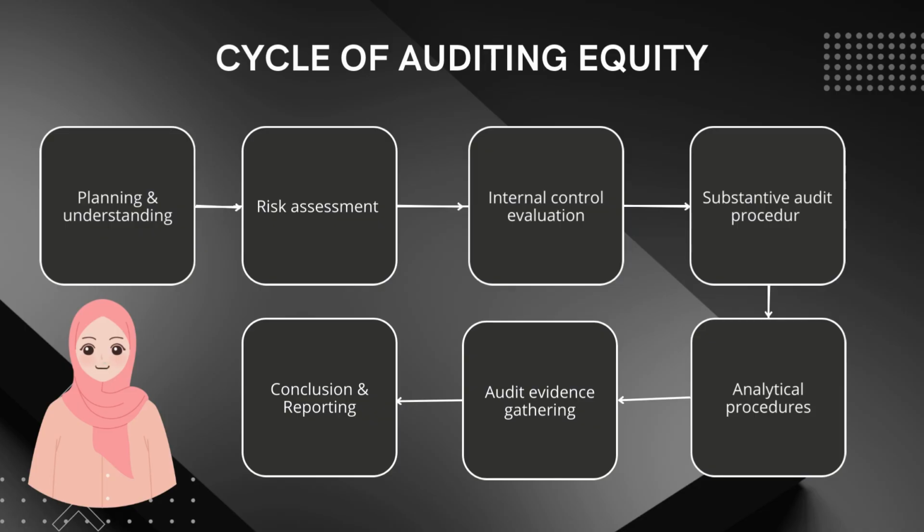Following this, we move on to substantive audit procedure. The auditor tests details like share capital, retained earnings, and dividend payments. Then, the process goes to analytical procedure. The auditor compares equity balance with last year or expected figures to find unusual changes. Next is audit evidence gathering. The auditor collects proof such as bank receipt, bank statements, and board minutes. Finally, the cycle ends with conclusion and reporting. The auditor makes a conclusion and gives the audit report on equity.